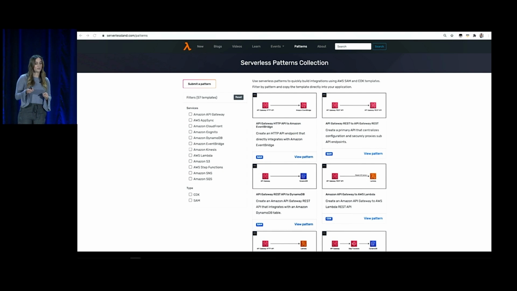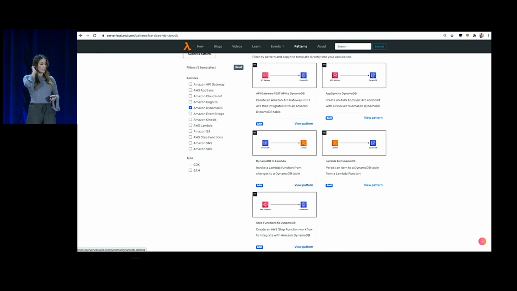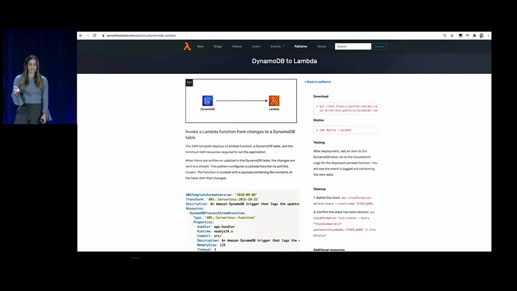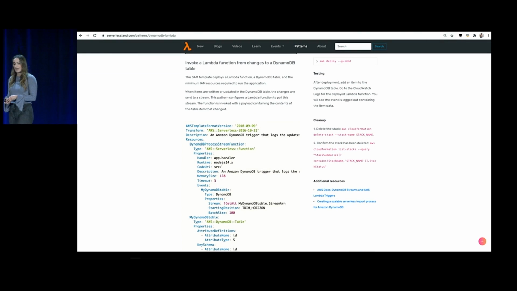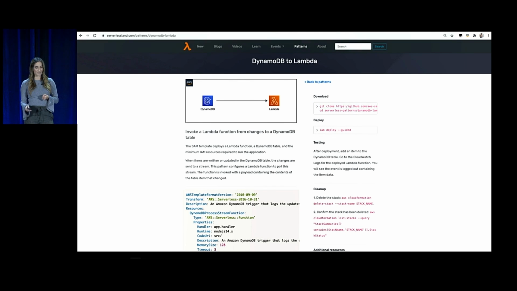All right, so you go to serverlessland.com/patterns. On the left-hand side, you're going to filter by the services we want. So this is DynamoDB and Lambda. I'm going to click on the download text to copy the commands to the clipboard.